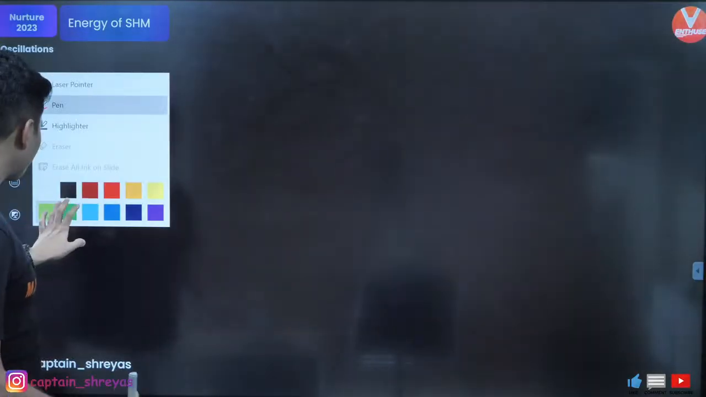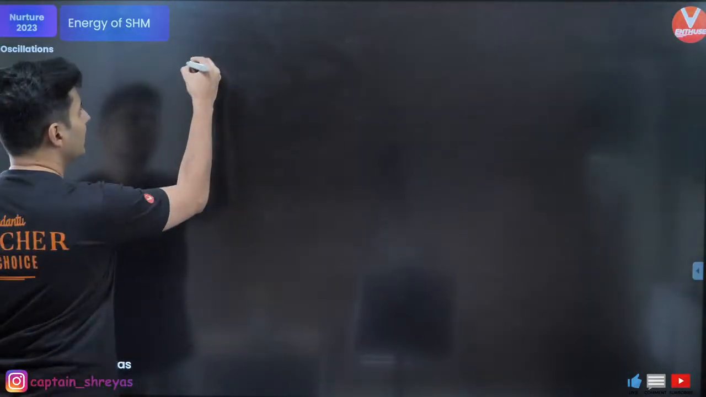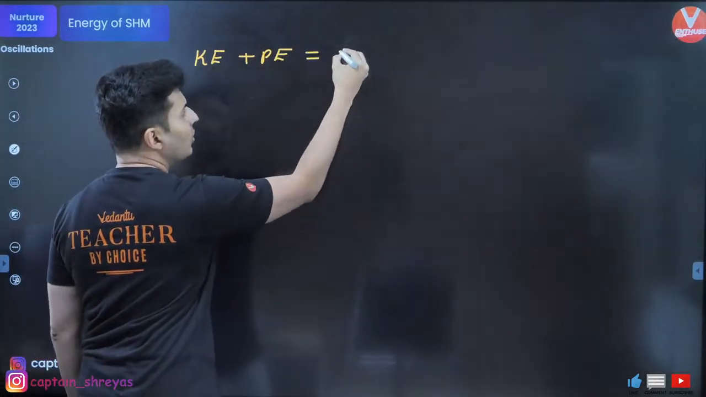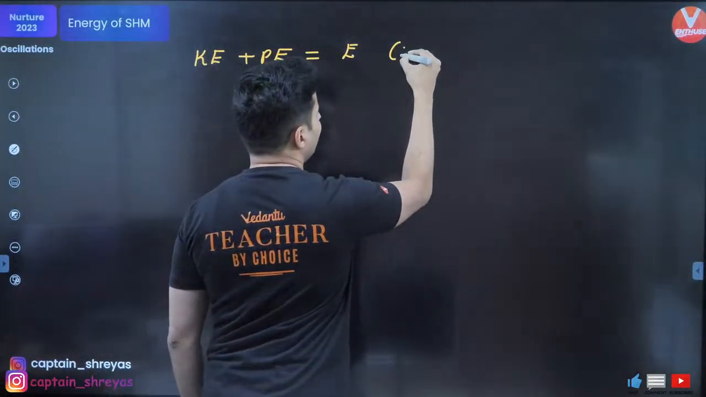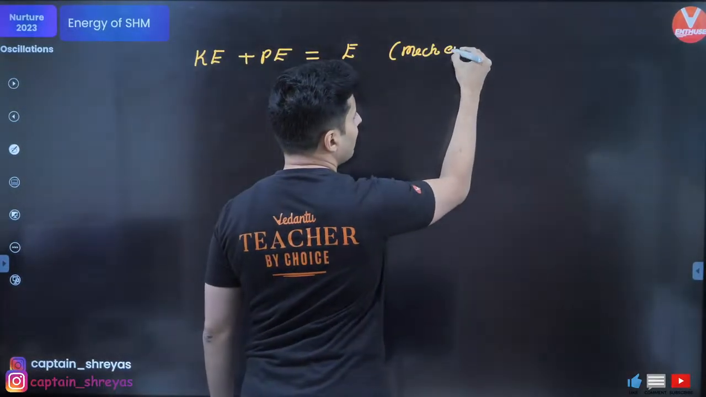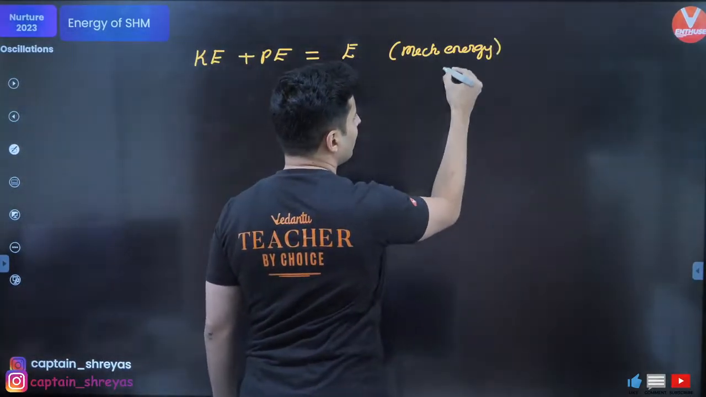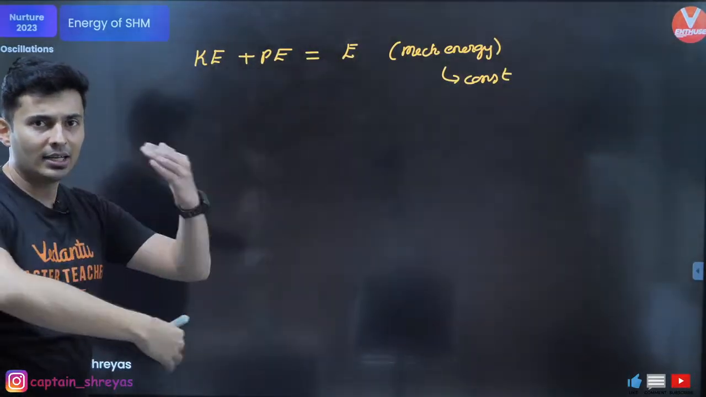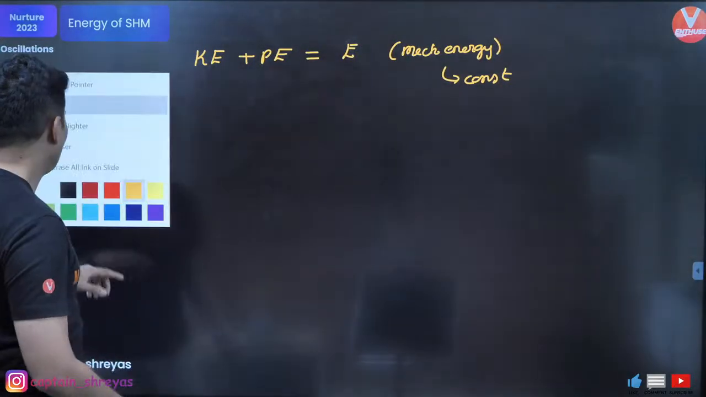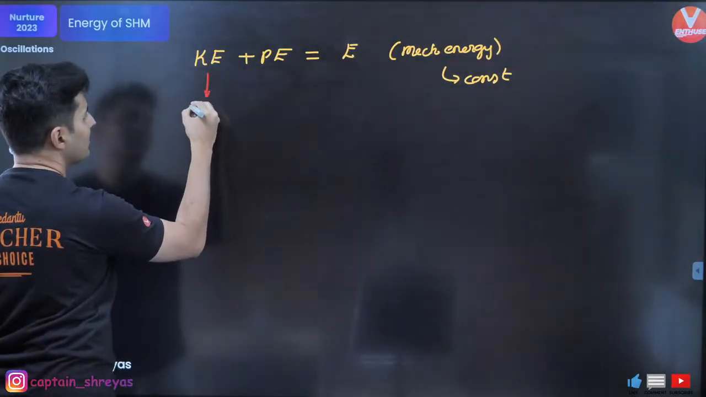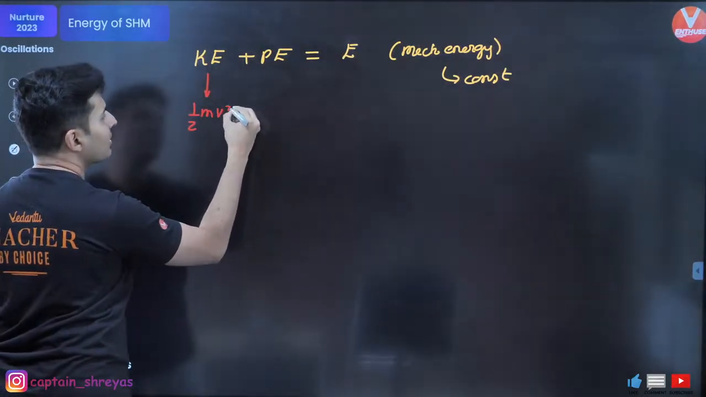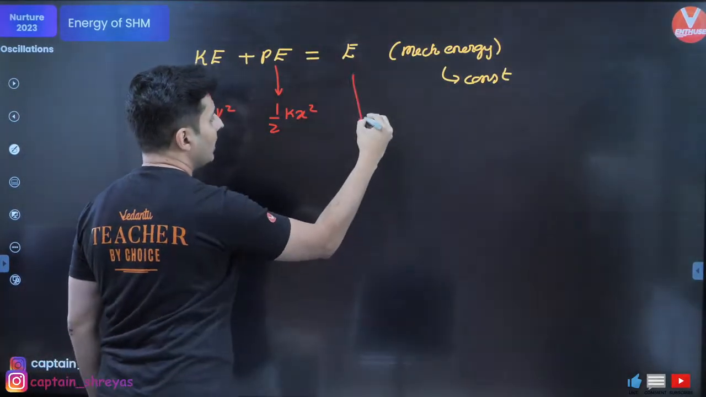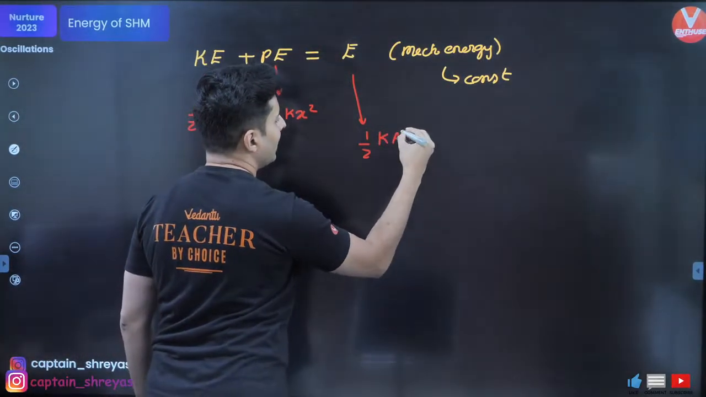Okay, now simple things for energy. The kinetic energy of a SHM plus the potential energy is going to give you the total mechanical energy. This mechanical energy of a SHM, remember, is constant. Okay, potential gets converted into kinetic, kinetic gets converted into potential. The kinetic energy formula is obviously simple, it's half mv square. The potential energy formula is half kx square, and the total energy formula is half ka square.